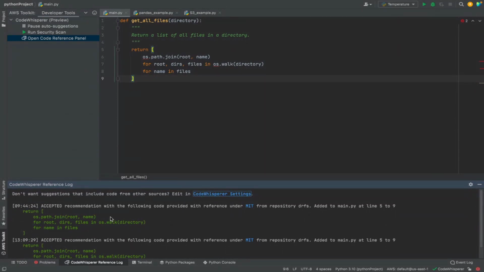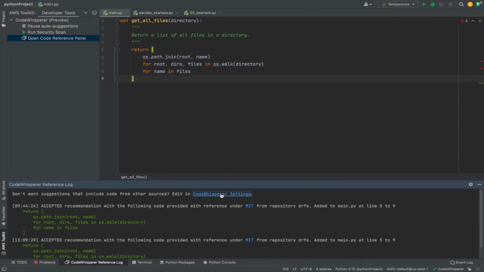So everything that you have accepted that might require attribution or might require you to look at the corresponding license type and the repository is kept as a log for you, so that maybe at the end of the week you look at everything that you have accepted and provide attributions in your code to all those instances.